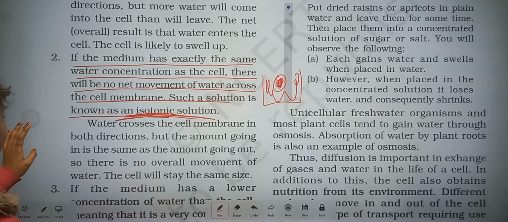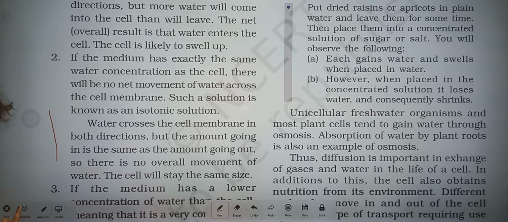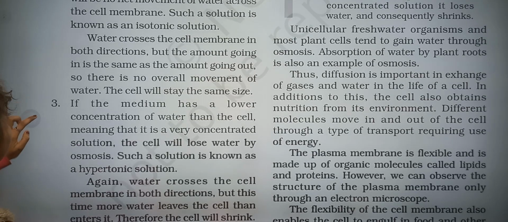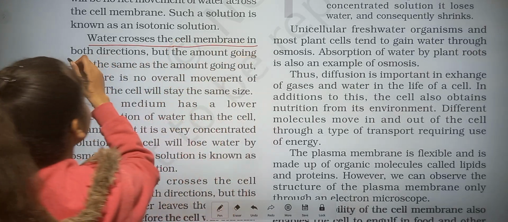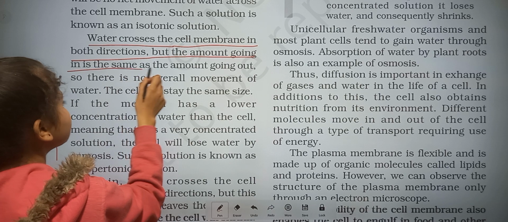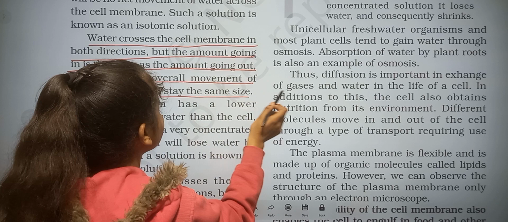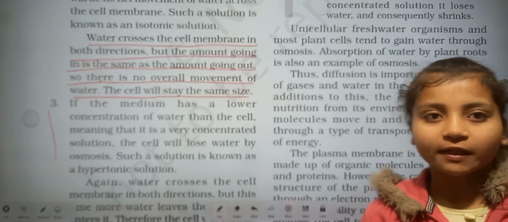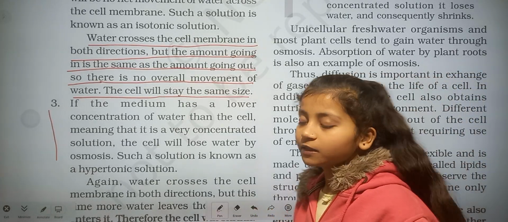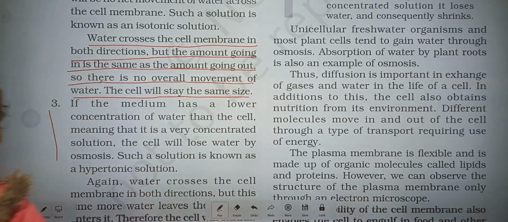And now the third one is about the hypertonic. Water crosses the cell membrane in both directions, but the amount going in is the same as the amount going out. So there is no overall movement of water, and the cell will stay the same size. It means the amount going out and coming inside the cell is the same, so there is no net movement of water. The cell will remain the same size.